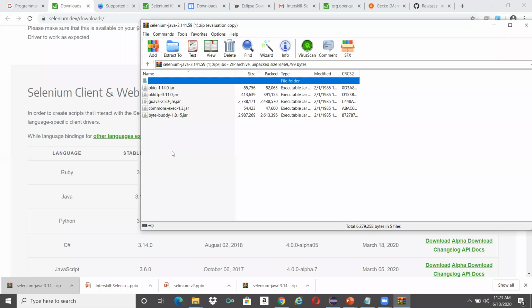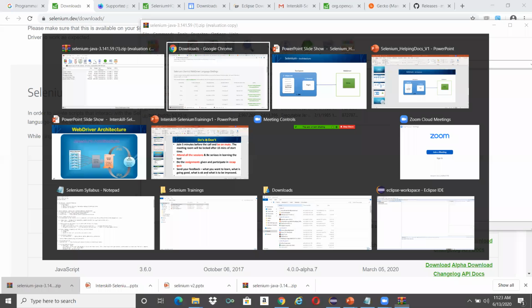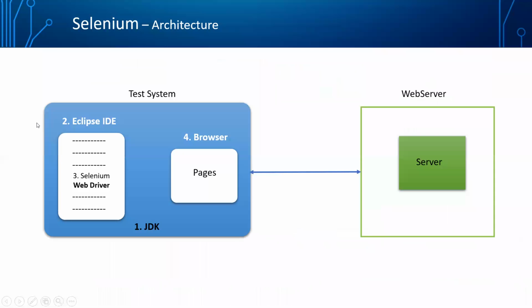So basically, at this point of time, you need to know that before we set up a system, before we set up Selenium, before we start working, we need to download Selenium jar files in line with the programming language that we choose from the internet. Once we download the Selenium WebDriver jar files, we add them to our project.